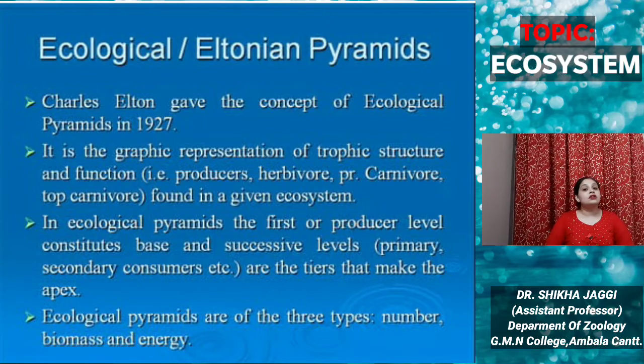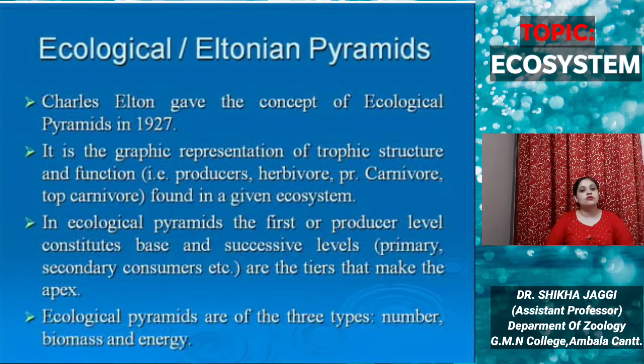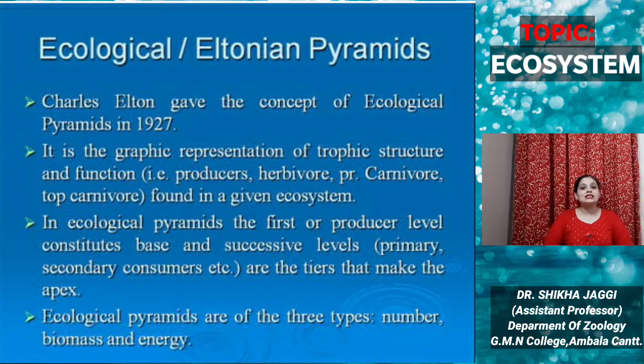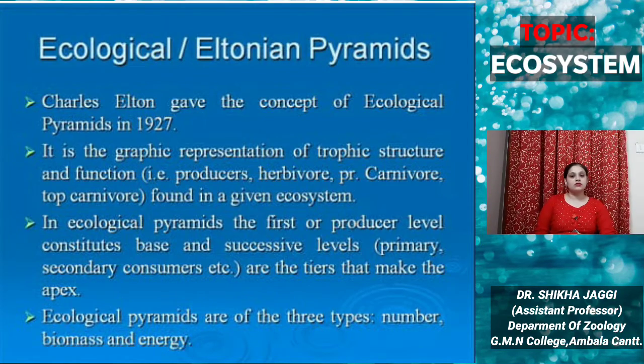So it is the graphic representation of trophic structure and function, that are producers, herbivores, primary carnivores, secondary carnivores, top carnivores found in an ecosystem. In an ecological pyramid, the first or producer level constitutes the base, and successive levels, that are primary and secondary consumers, are the tiers that make up the apex.